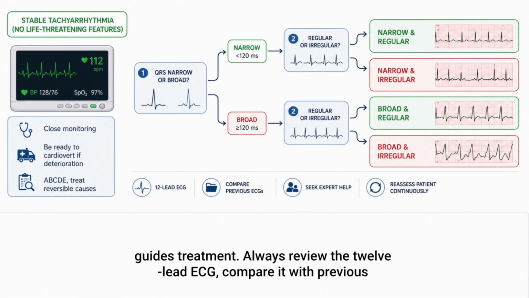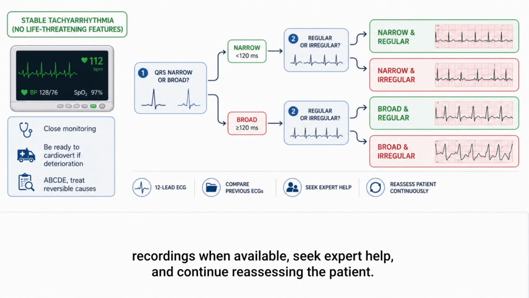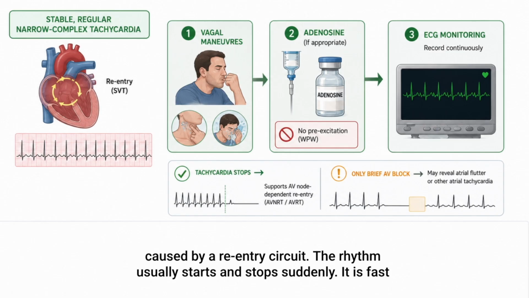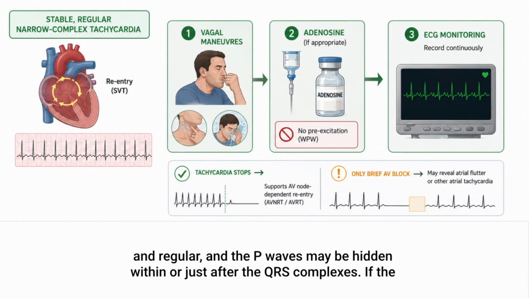This classification guides treatment. Always review the 12-lead ECG, compare it with previous recordings when available, seek expert help, and continue reassessing the patient. A stable, regular, narrow complex tachycardia is often a supraventricular tachycardia caused by a re-entry circuit. The rhythm usually starts and stops suddenly. It is fast and regular, and the P waves may be hidden within or just after the QRS complexes.